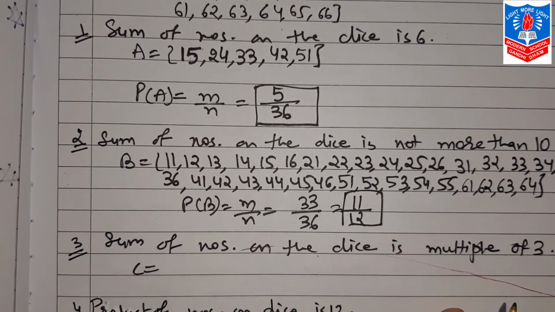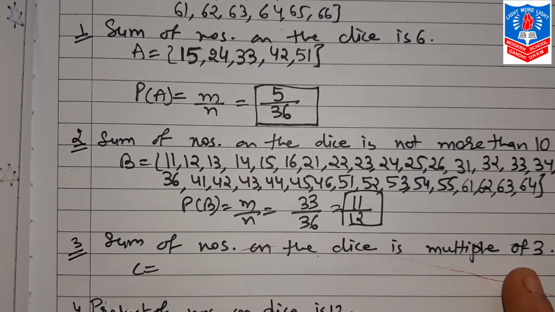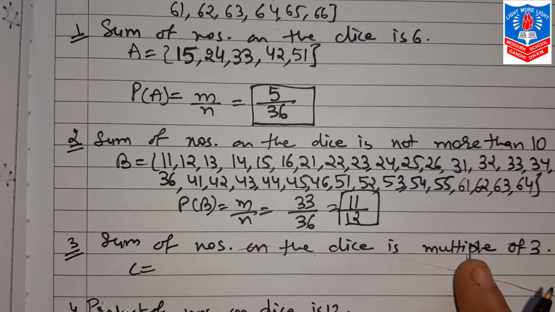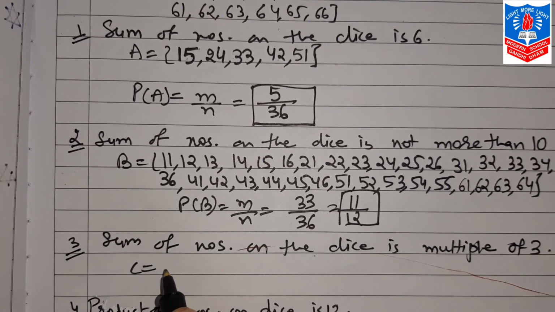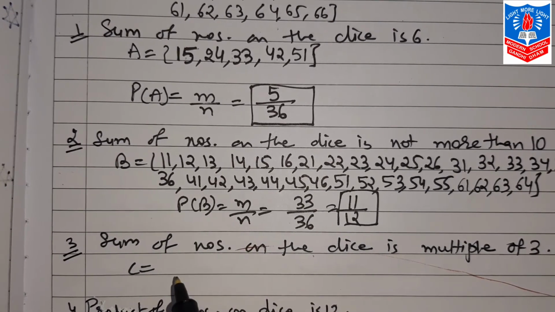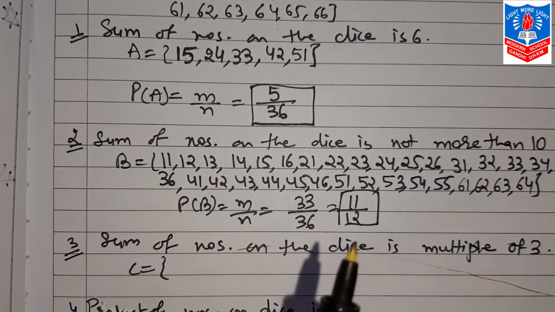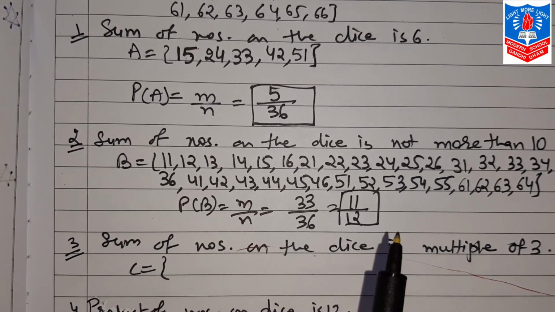Next is, the sum of the numbers on the dice is a multiple of 3. Do you know which are the multiples of 3? 3, then if you multiply by 3, 3 threes are 9, 3 twos are 6, 12, this way. These are the multiples of 3. Now, the sum of the numbers on the dice, means (1,1), (1,2), (1,3), the total of which comes to 3 or multiples of 3.